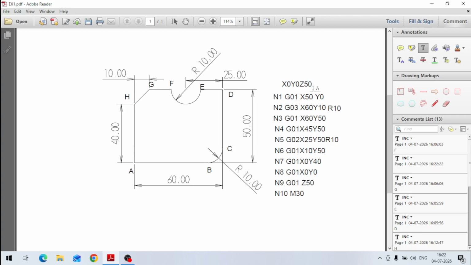because it is at some height, initially we should take it at some height, and then we should take the depth in the second line. In the second line, what I can do is take this depth, say Z-1. This is the depth of the cut. If I take this 1 mm depth and then I start this, this way, this is a complete program. This way you can make a program for a contour, a simple milling contour, just for beginners.